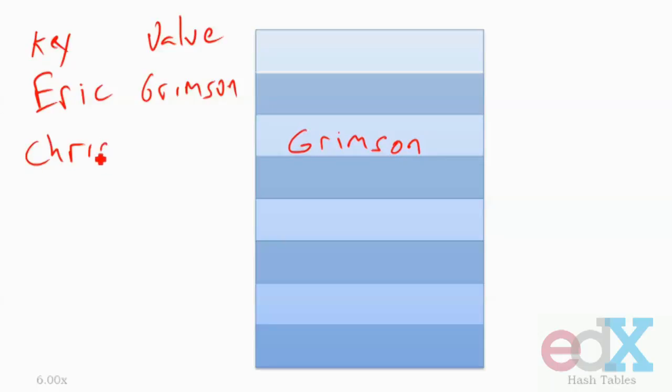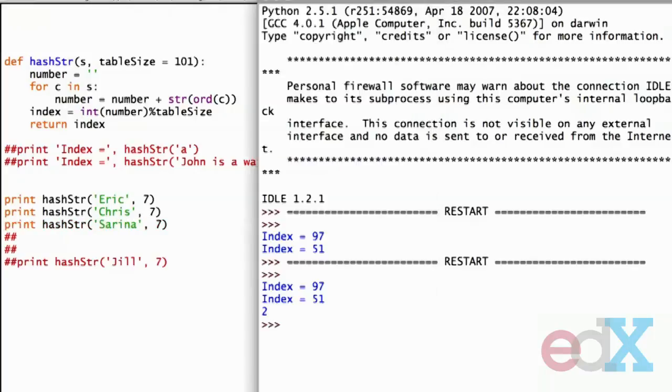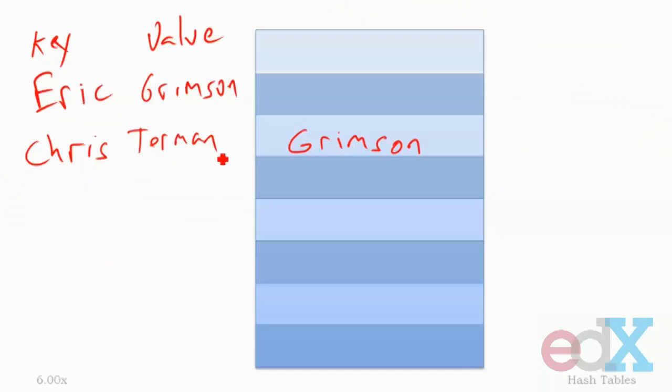Well, let's look at Chris Terman. We'll hash Chris, and while we're at it, we'll hash Serena. Chris will get put at index 3, and Serena will get put at index 5.